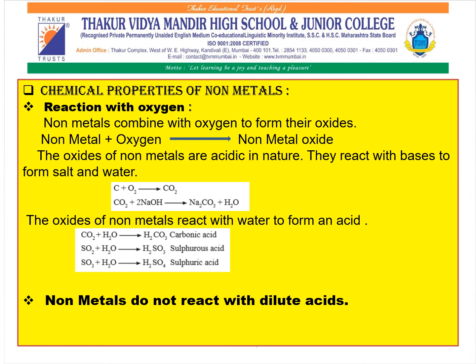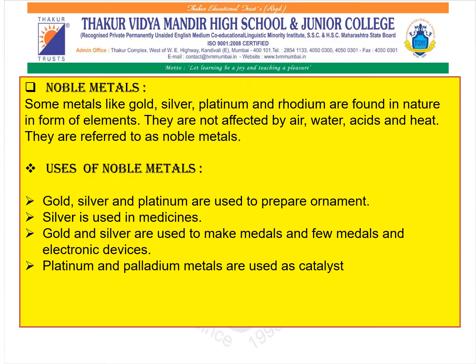Now coming next to the oxides of the non-metals, which react with water to form an acid. When carbon dioxide reacts with water, it is going to form carbonic acid, that is H2CO3. When sulfur dioxide reacts with water, it is going to form sulfurous acid, that is H2SO3. And when sulfur trioxide reacts with water, it is going to form sulfuric acid, that is H2SO4. And generally these non-metals do not react with dilute acids.